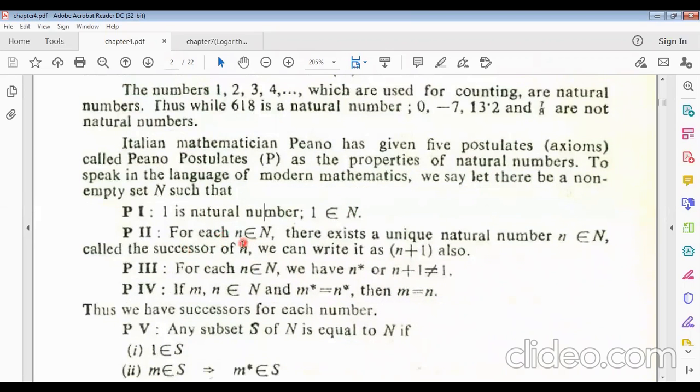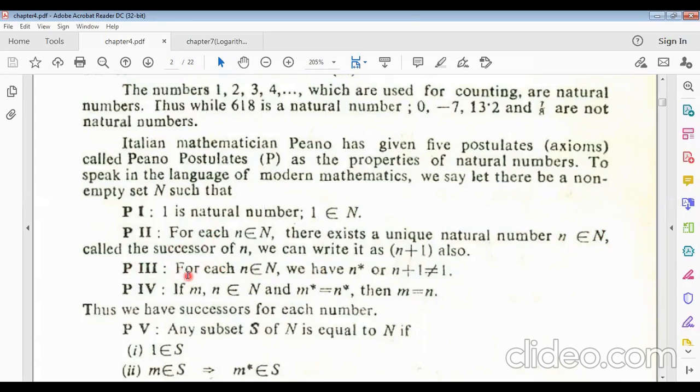For each small n belonging to capital N, there exists a unique natural number, n star, which also belongs to capital N, called the successor of n. We can write it as n plus 1 also. That means every natural number can be represented like this. Suppose n is 2, then 2 plus 1, that means 3, also belongs to N. Suppose n is 4, then 4 plus 1 also belongs to capital N. This is why it is called the successor.